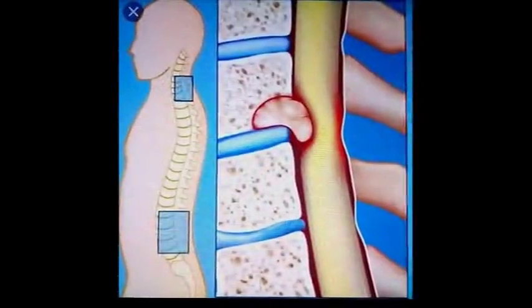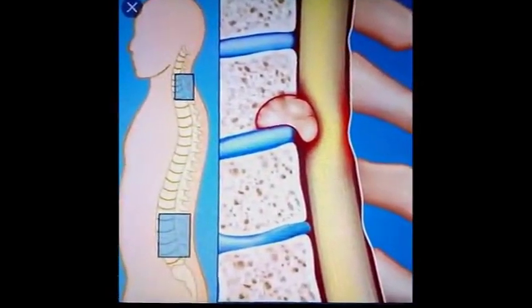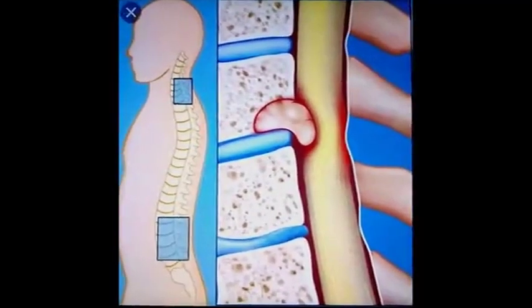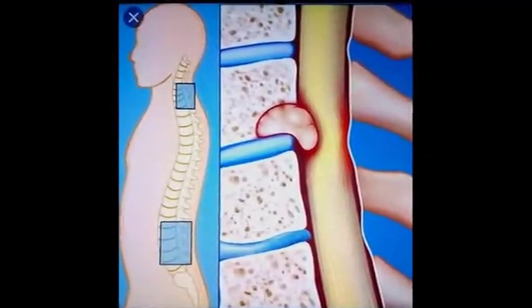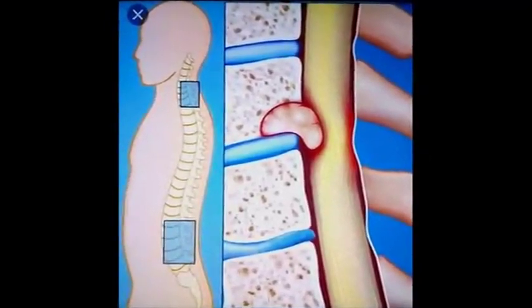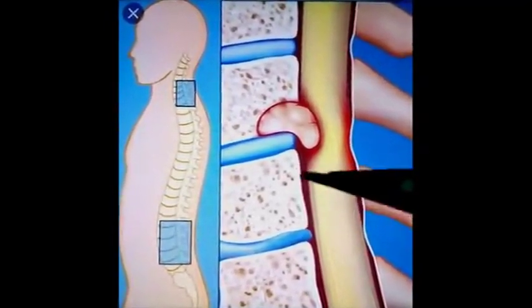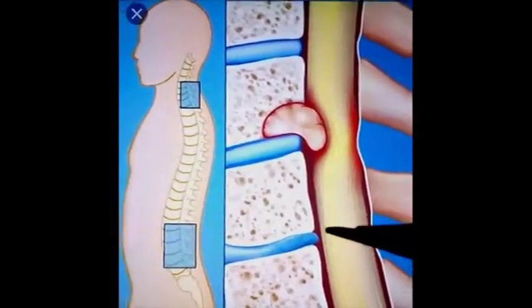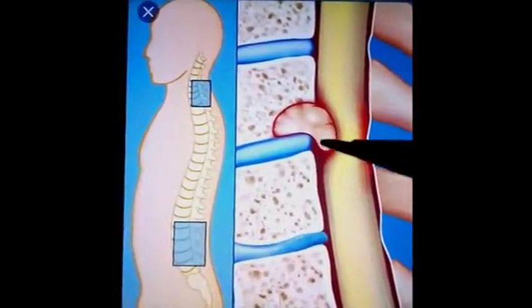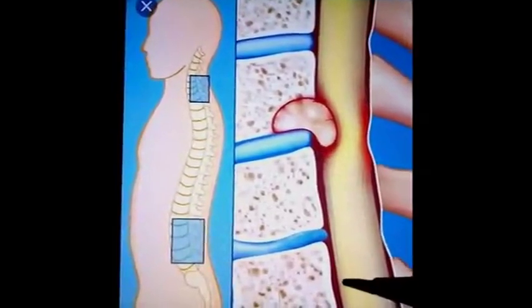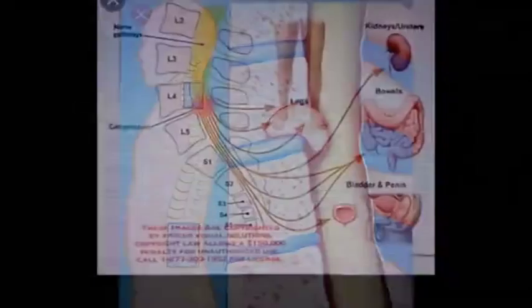Apart from compression of the spinal cord, these tumors also cause obstruction in the subarachnoid space. So the pressure of CSF is low below the level of compression because less CSF passes below the level of compression.